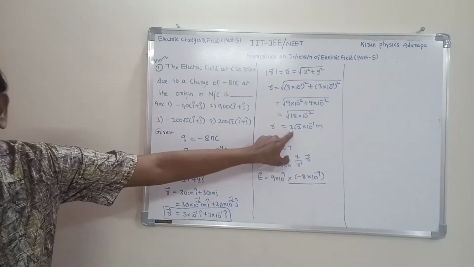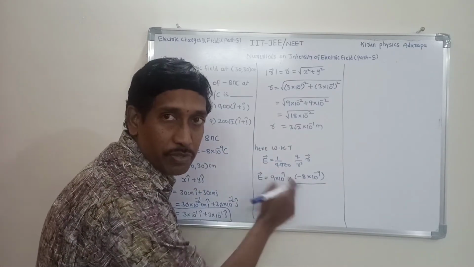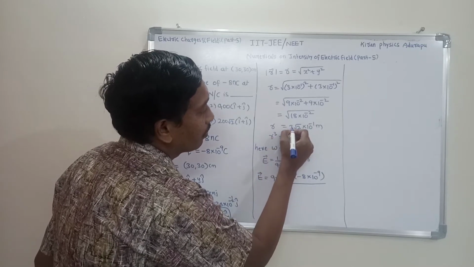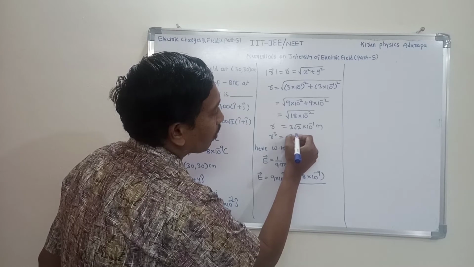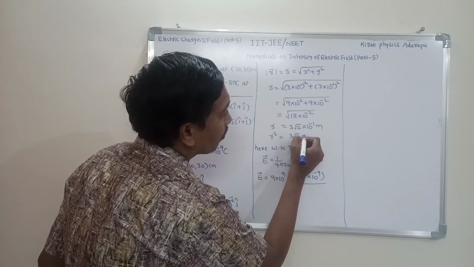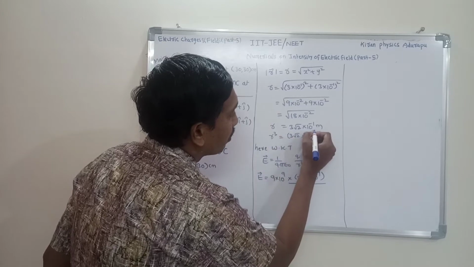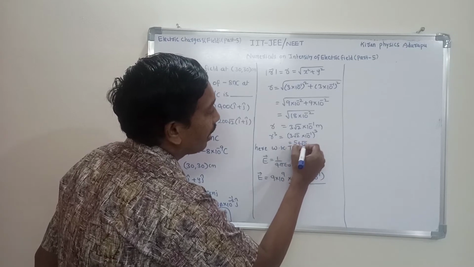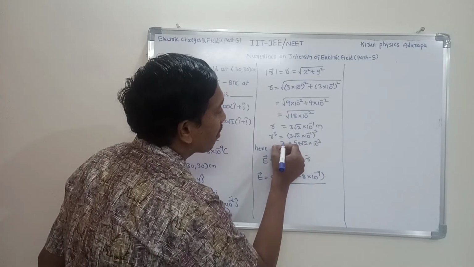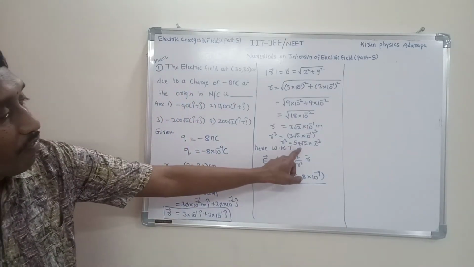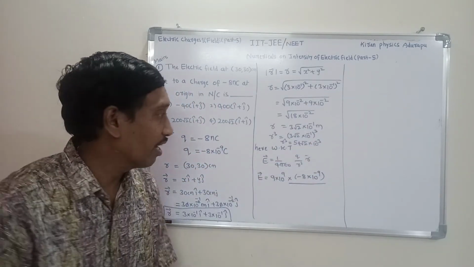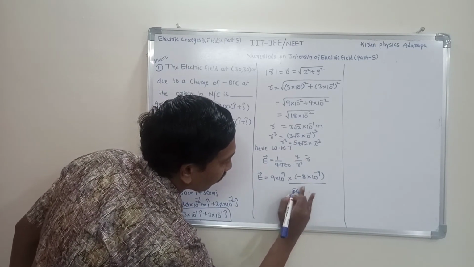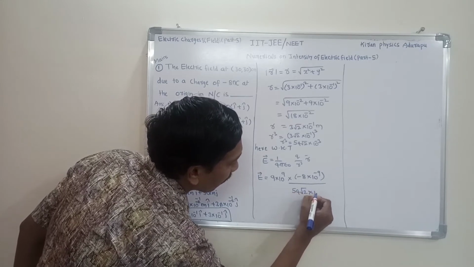We know the R value. From this, find R cube first. R is equal to 3 root 2 into 10 power minus 1, so R cube is 3 root 2 into 10 power minus 1, whole cube. 3 root 2 whole cube is 54 root 2, into 10 power minus 3. This is R cube. So substitute directly: 54 root 2 into 10 power minus 3.